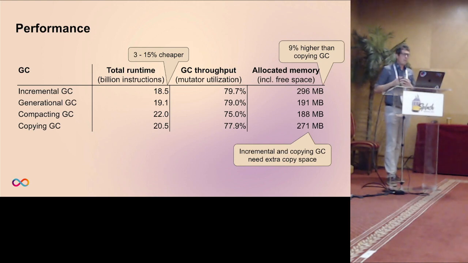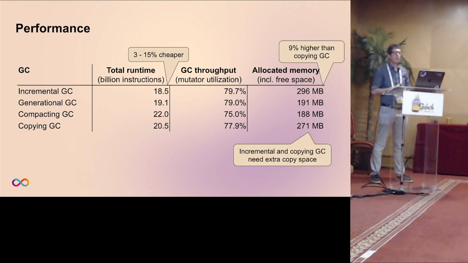The incremental one, as usual, comes with a trade-off: the footprint of the allocated memory. This shows the maximum size the program has ever grown to. It may still be that memory is reclaimed and some free partitions are around, but this is a little bit higher for the incremental garbage collector. That is expected. It's because of the forwarding pointers that are in place. We also do not always evacuate all partitions. Partitions with a very low amount of garbage stick around, so that also accounts for that memory.